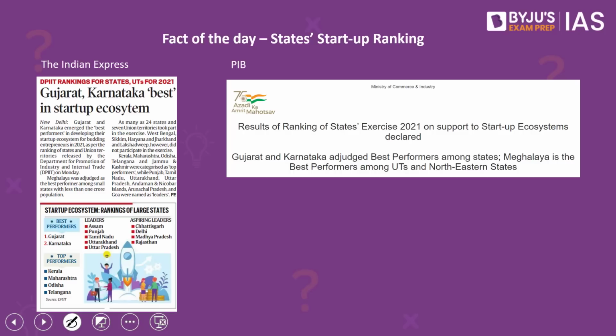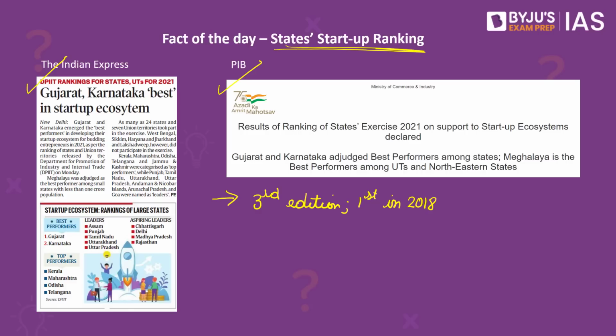Moving on to the fact of the day, states startup ranking. What is the context? This article from the Indian Express as well as the PIB note the release of the third edition of ranking of states on support to startup ecosystem. In this context, let us understand a few basic aspects related to this ranking. Note, this is the third edition. The first edition of this ranking came up in the year 2018.